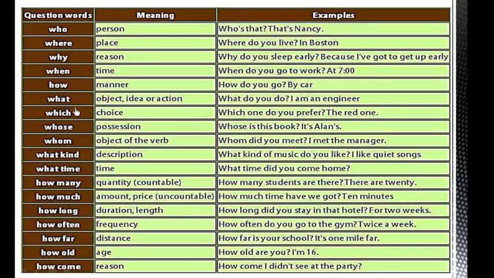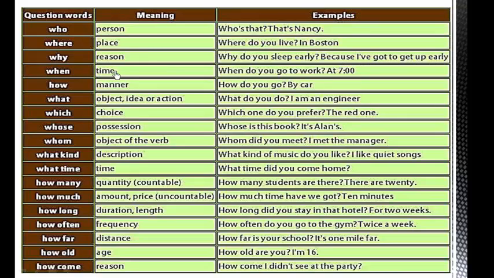Now let's have a look at the following question words and their meanings, and we'll take some examples. Who. We use who to ask about a person. For example, who's that? That is Nancy. So Nancy here is a person. Where? We use it to ask about place. Where do you live? In Boston, in Riyadh, etc. So the place here is Boston or Riyadh. Why? We use why to ask about a reason. Why do you sleep early? Because I've got to get up early. So the reason here is I've got to get up early.